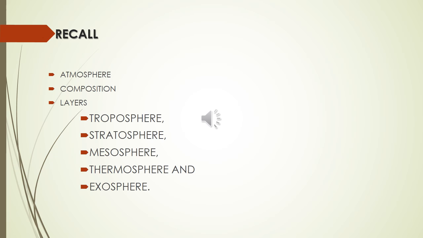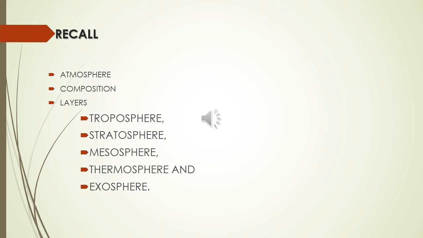Then we discussed mesosphere, then thermosphere. In the thermosphere there is a layer which contains ions and free electrons. Which layer is that? Ionosphere. So the ionosphere is a part of the thermosphere. Then finally we discussed the exosphere. This zone is characterized by Aurora Australis and Aurora Borealis. So we have discussed the 5 layers of the atmosphere. First, what is atmosphere, then the composition of the atmosphere, then the structure of the atmosphere.